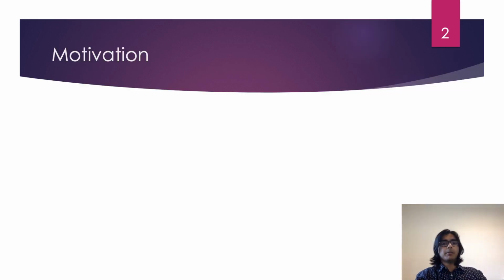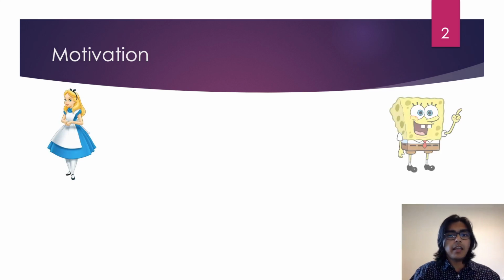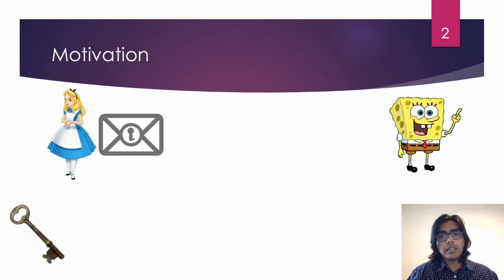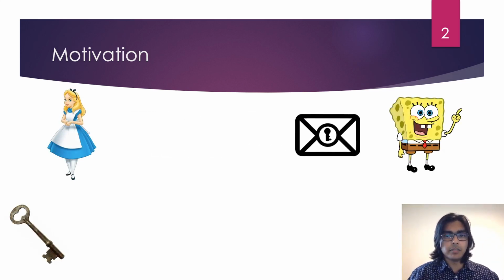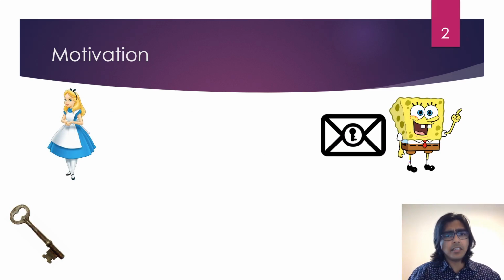Let's start by considering the typical scenario of an encryption scheme. Alice encrypts some message with a key and sends the resulting ciphertext to Bob. If Bob has the key, he can decrypt the ciphertext to retrieve the original message. Now let us suppose that Bob has received the ciphertext from Alice, but does not yet have the key to decrypt it. In this case, Alice might ask Bob to delete the ciphertext.